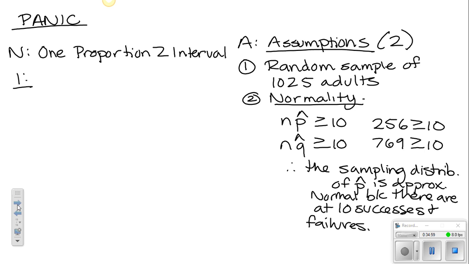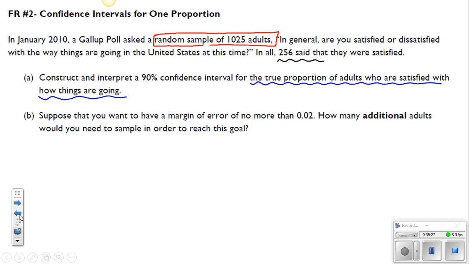For I, we're going to state the formula. You guys should have memorized this as p hat plus or minus z star times standard deviation, which is the square root of p hat q hat over n. Oftentimes students ask, when do you use p hat and q hat versus p and q? I always tell them, if you know p, use it. If you don't, use the next best thing, which is p hat. All right, so from before, going back over here, 256 out of 1025 is going to be your sample proportion.